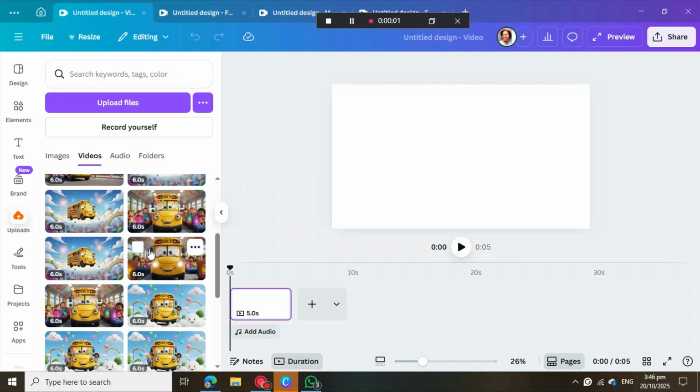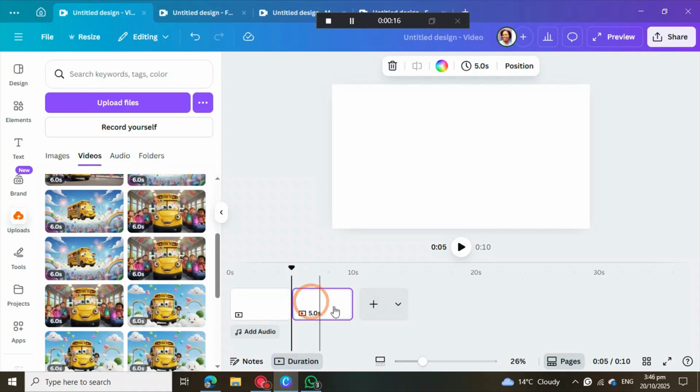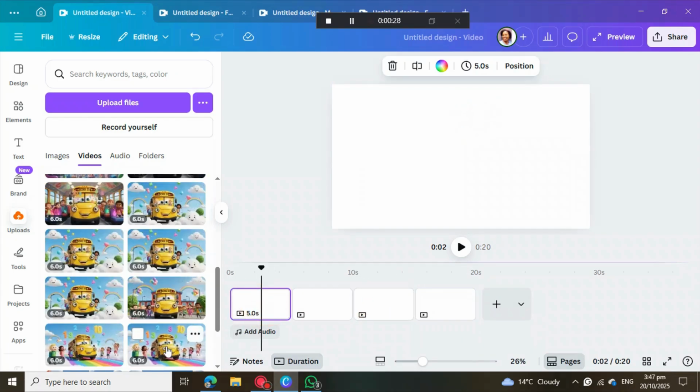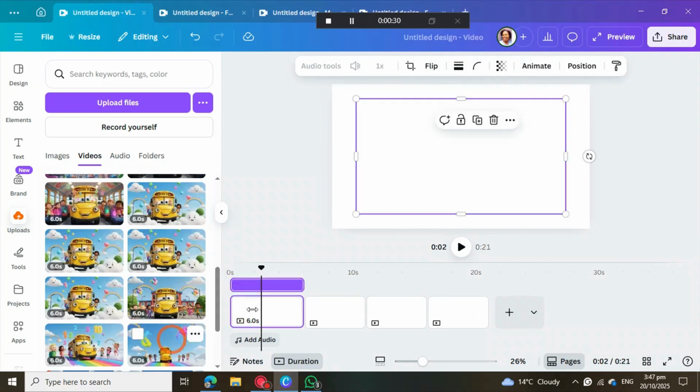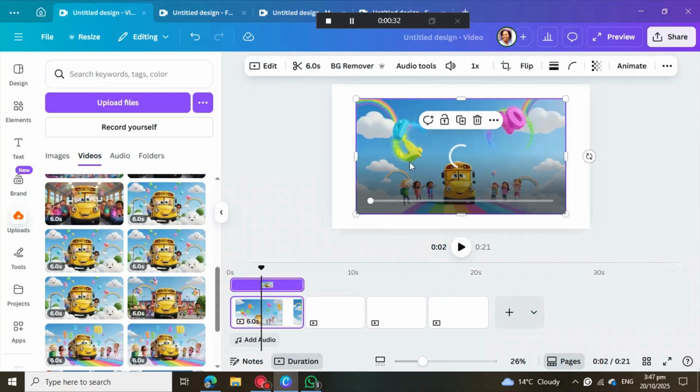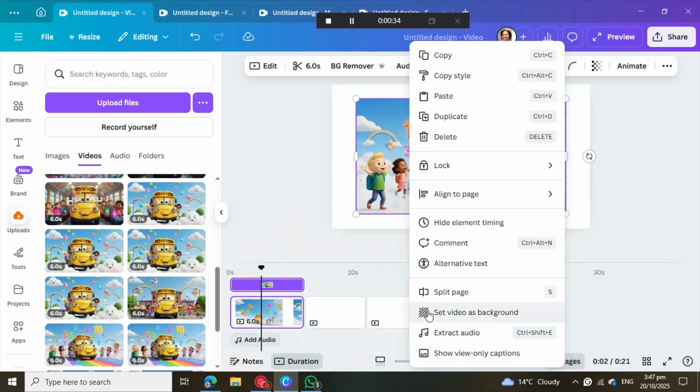Okay, so now we are at the last part of our video, which is editing. We are on Canva. We're going to use Canva for editing. All you need to do is upload all the files into Canva, and also the audio. After that you can open page by page and add the pages like that. Then you're going to put the videos accordingly, so you know which one is supposed to come first, and then the second one, until the last part.